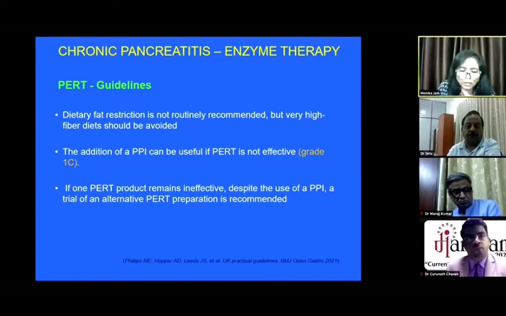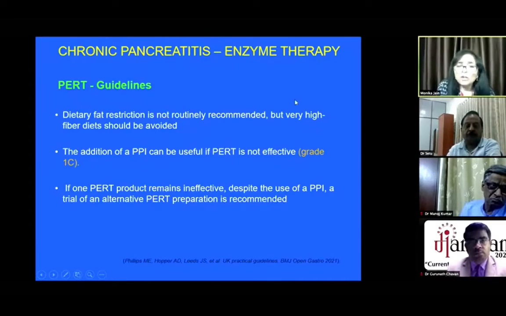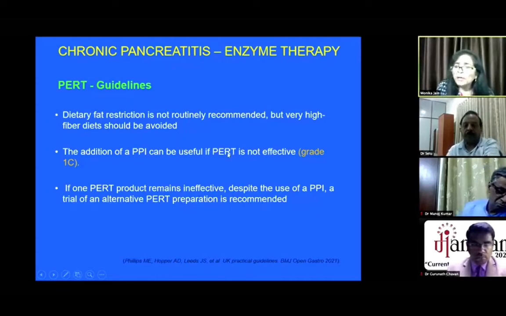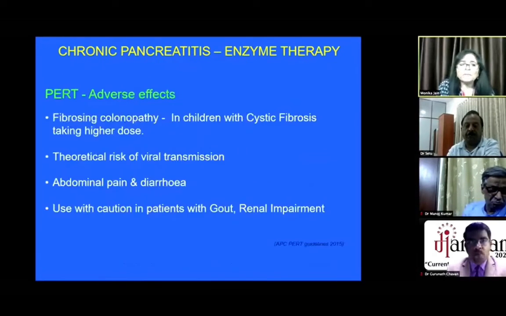An important point in these patients is that dietary fat restriction is normally given to patients of chronic pancreatitis, which should not be done, because if the substrate is not there and we are giving PERT, this is not going to help the patients. A very high fiber diet should be avoided. Addition of a PPI can be used if PERT is not effective, and if one PERT preparation is not effective, we can try another preparation.